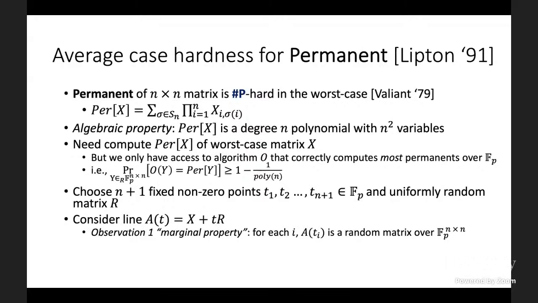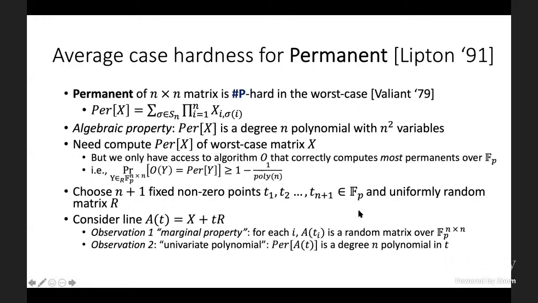The first is what we call the marginal property, which says that if we look at each t_i individually, A of t_i is a uniformly random matrix over our field. It's because we took a fixed matrix and we shifted it by something random, and so what we got is a uniformly random matrix over our field.